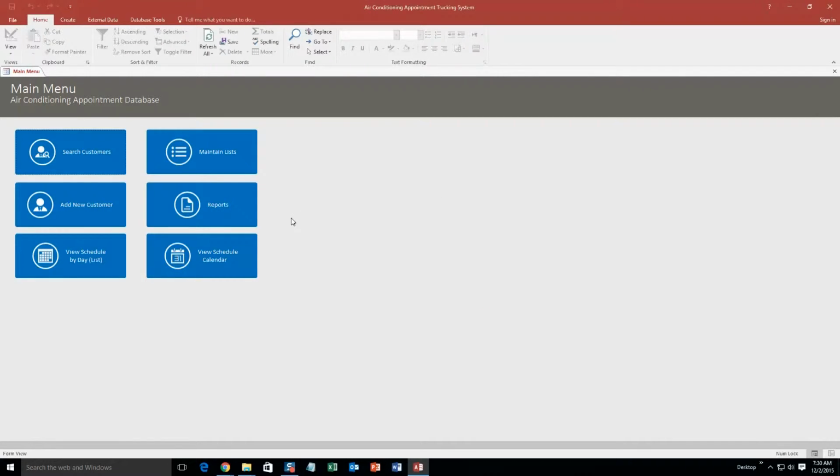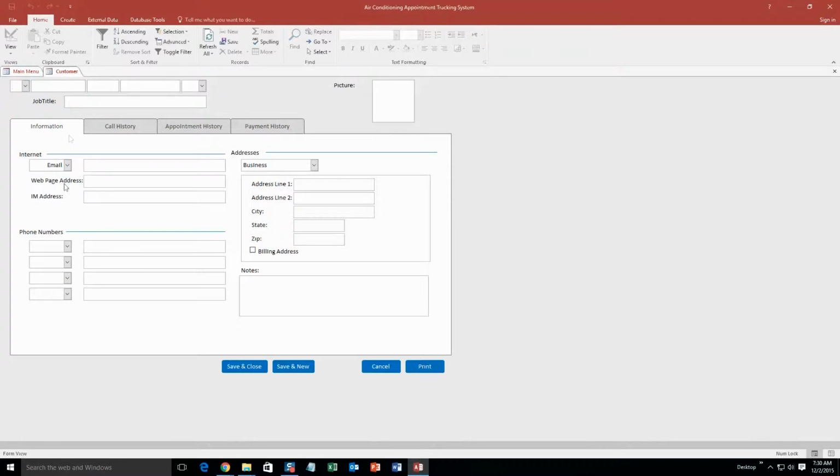What this template would be great for is if you needed to keep track of appointments. This particular template is designed for air conditioning companies specifically. So I'm going to start off by adding a new customer. I'll use my name for this, Blake Bundy, account title, IT consultant, and then email, we'll just make some up, test@winningsolution.com. We might as well put in a phone number, make that one up too.